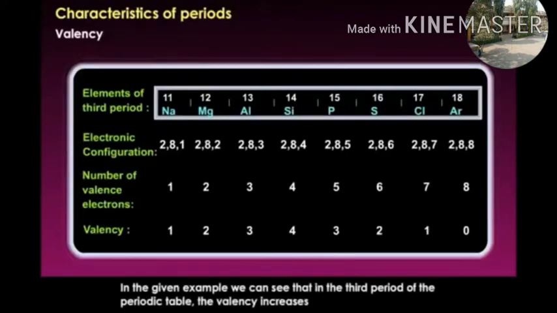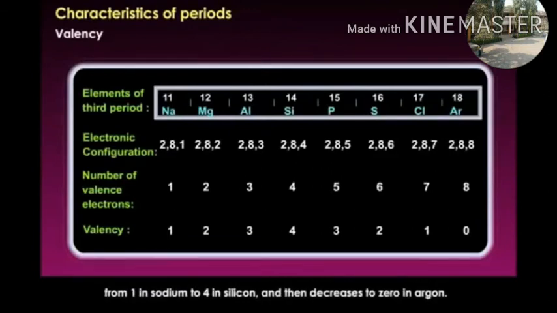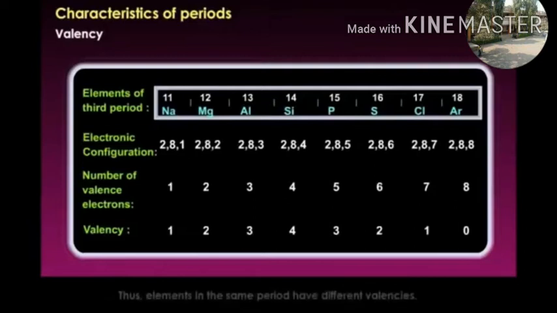In the given example, we can see that in the third period of the periodic table, the valency increases from 1 in sodium to 4 in silicon and then decreases to 0 in argon. Thus, elements in the same period have different valencies.